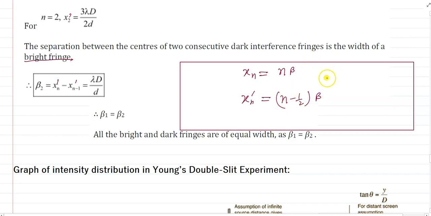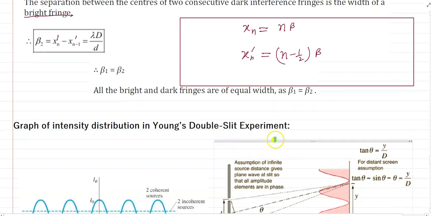This is the easiest way to remember the distance of the nth order bright fringe and of the nth order dark fringe from the central bright fringe. And here also beta 1 equals beta 2, which is beta.